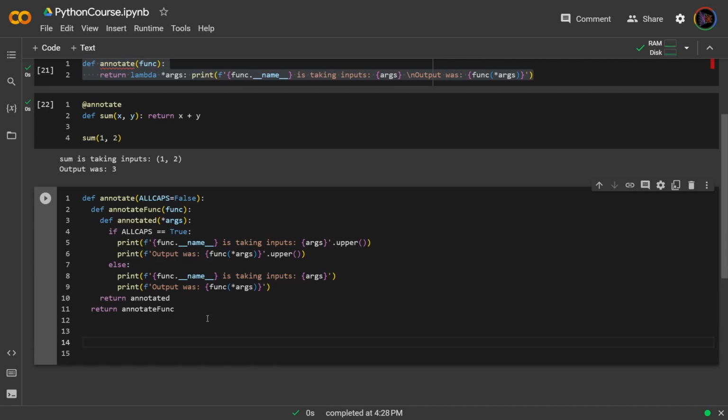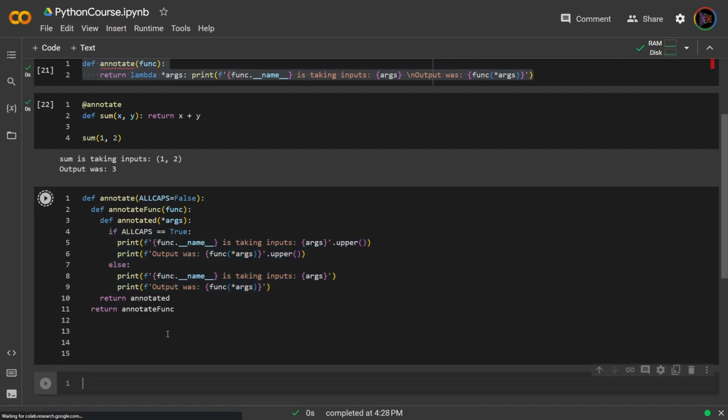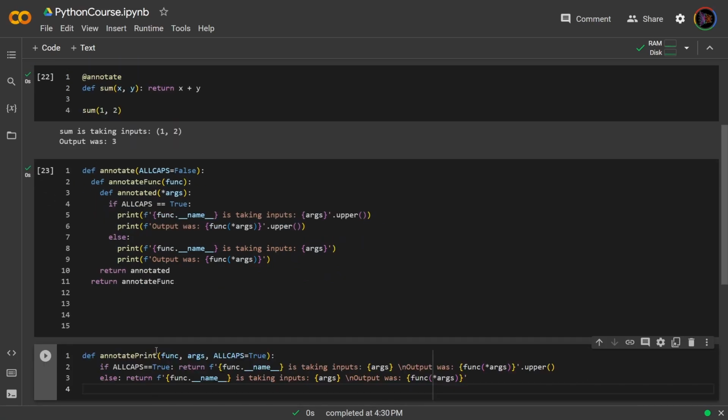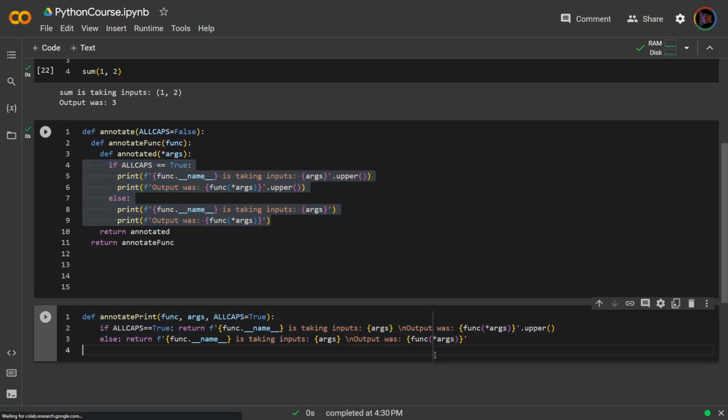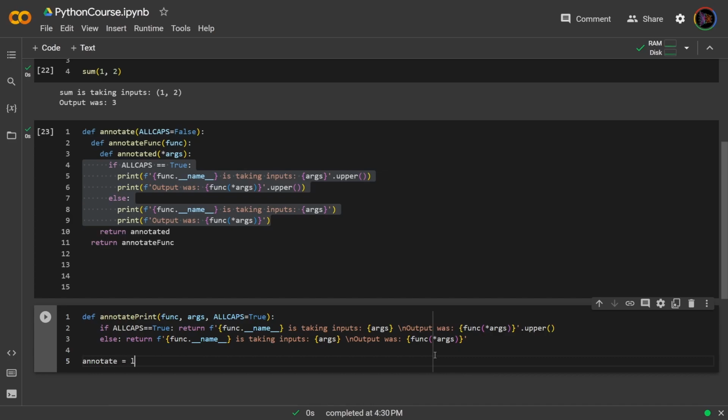So what I can do is I can just simply turn this into a function, and I have done that. I'll put it right here. So this is like the condensed version of this, okay? And now what I'll do is I'll write annotate equals lambda, all caps, equals false.